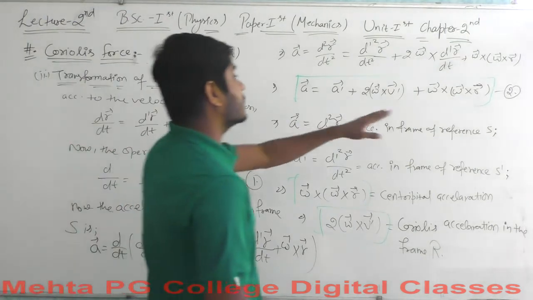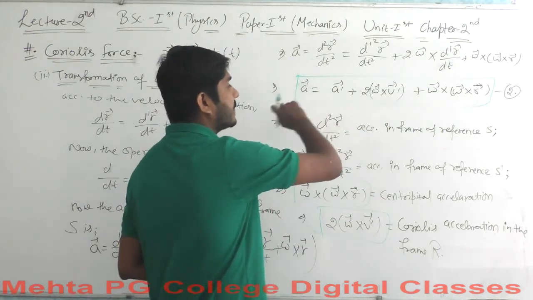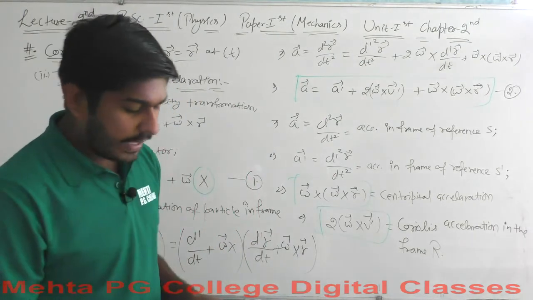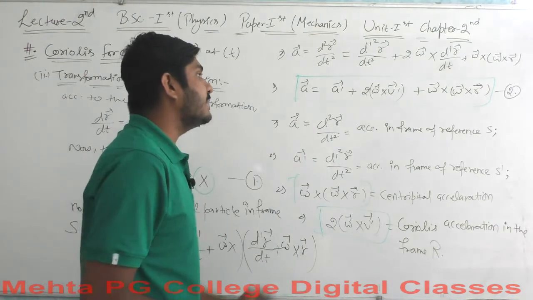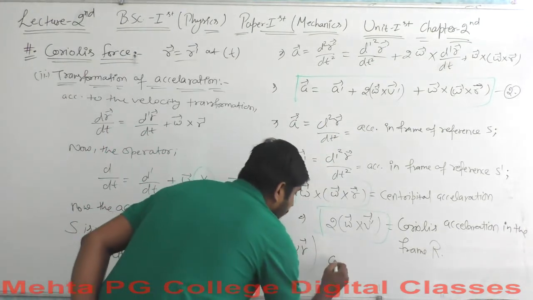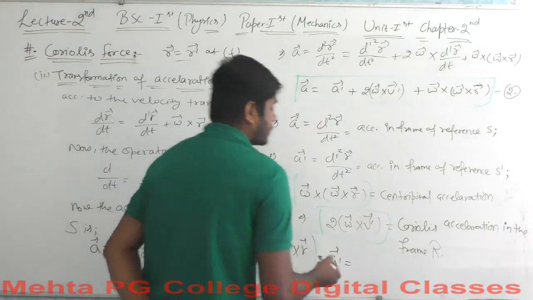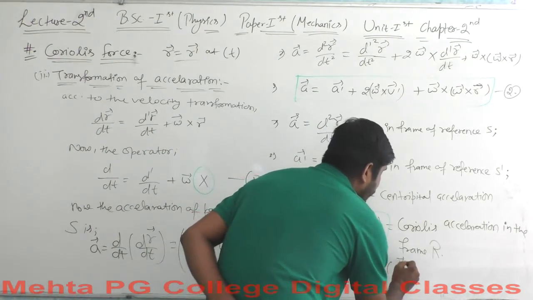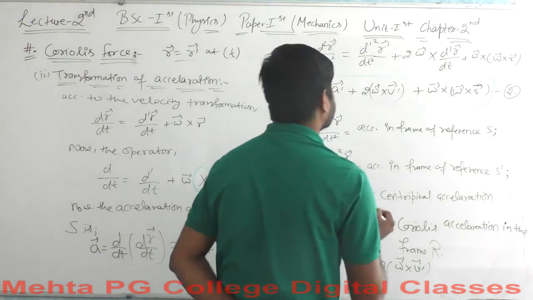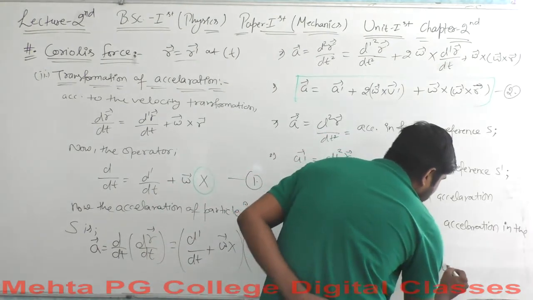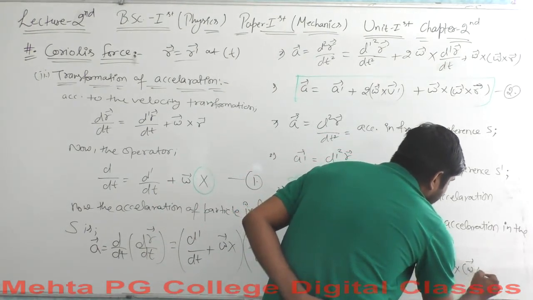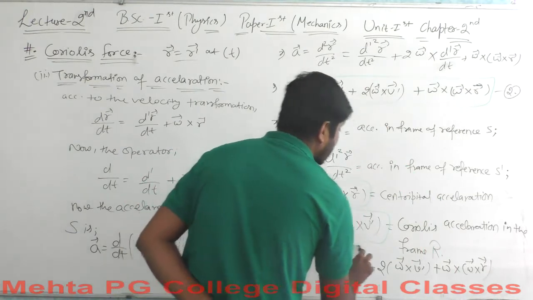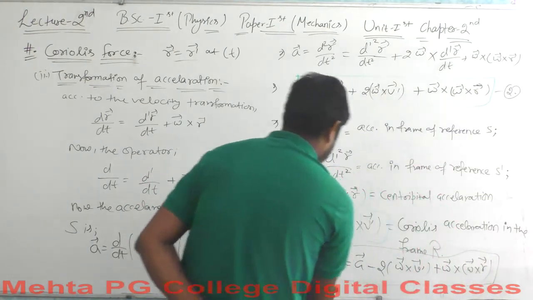Well, this is the value here, this is equation 2. This is for the mapping of acceleration from the frame S to the frame R here. But what if we are subjected to map our acceleration from frame R to the frame S? We simply do what we do. We say that this A dash vector will equal A vector minus 2 omega vector cross V dash vector plus omega vector cross R vector here. Okay, so this is the value of acceleration here.